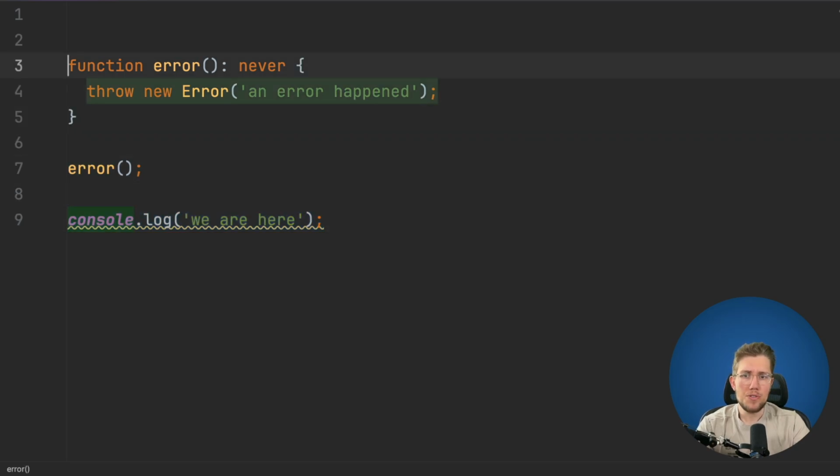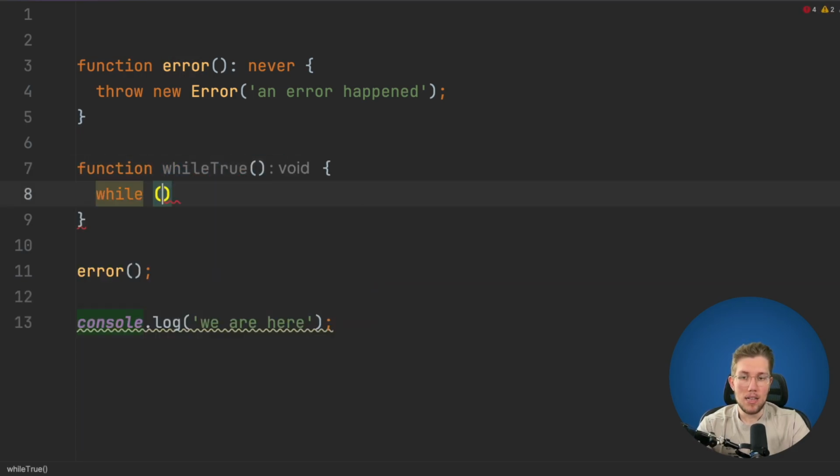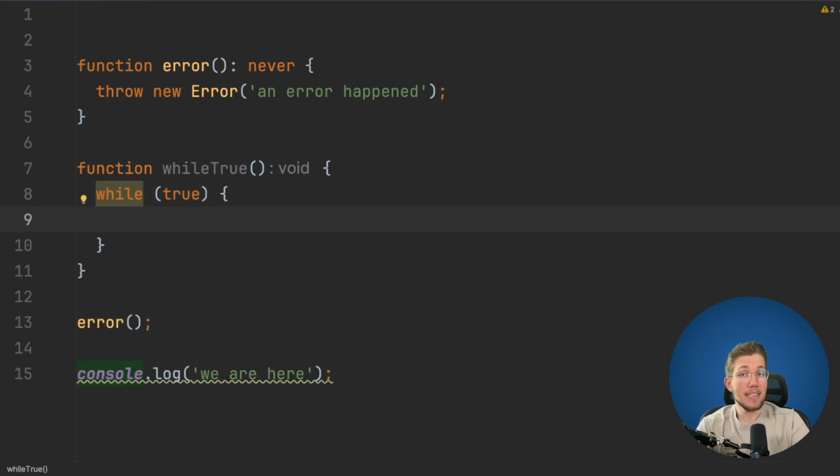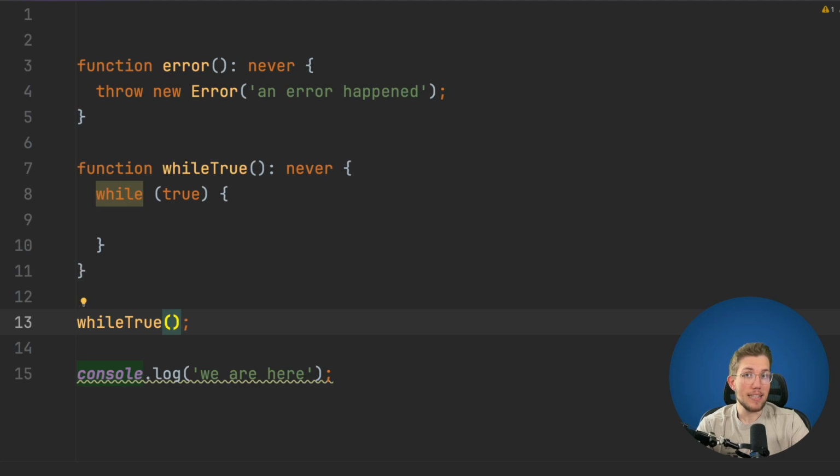Of course, you could also do this with other stuff. You could, for example, have a function with a while true loop, and basically this function also never returns. We can also say it returns a never type, because as already mentioned, this shows an impossible path, something which will never happen. If we change this to while true, we can see we still get a warning that we will never return from this function.